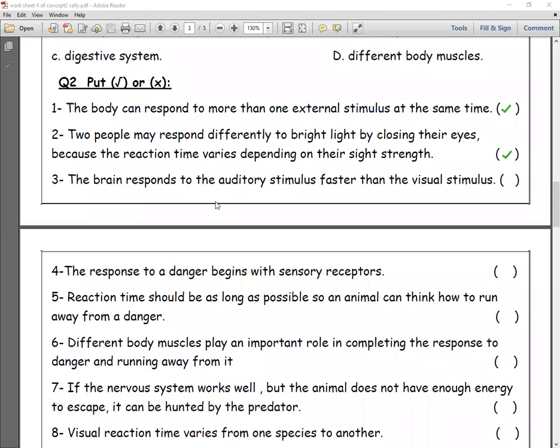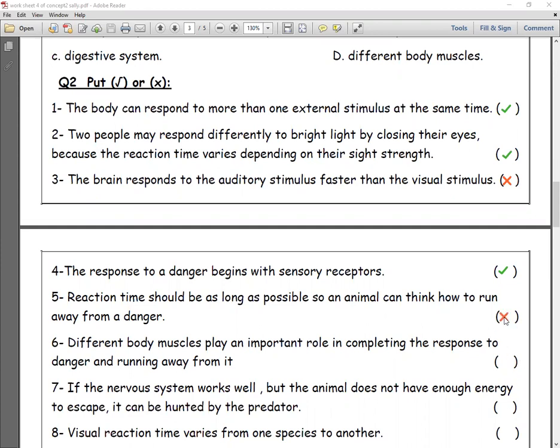The brain responds to the auditory stimuli faster than visual. We said that visual will be faster. Number 4, the response to danger begins with sensory receptors. Yes. Number 5, reaction time should be as long as possible so an animal can think how to run away from danger.